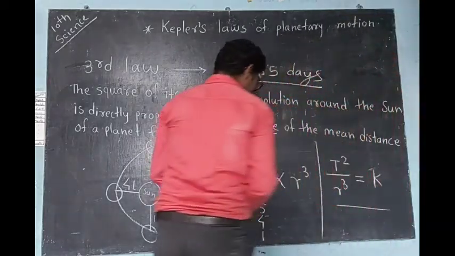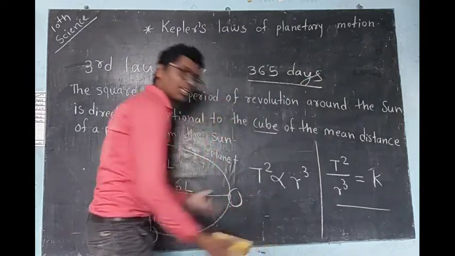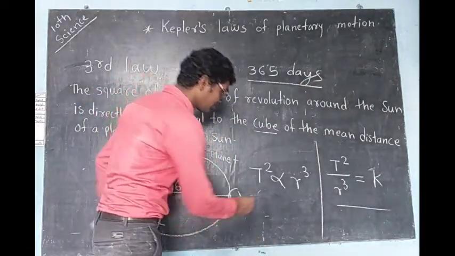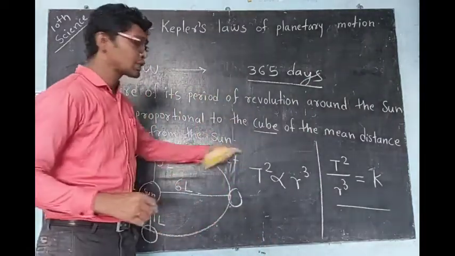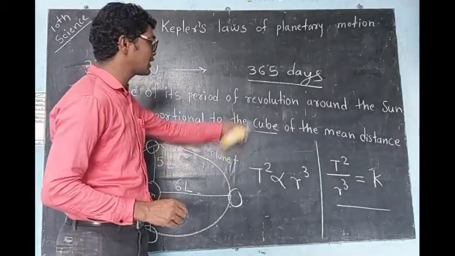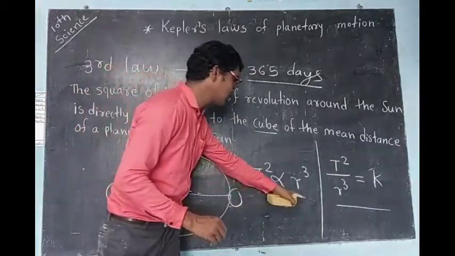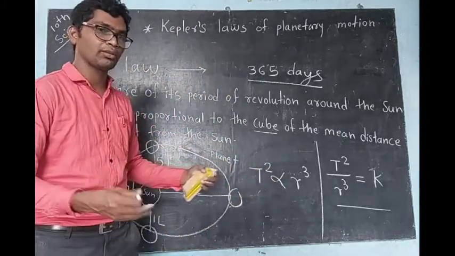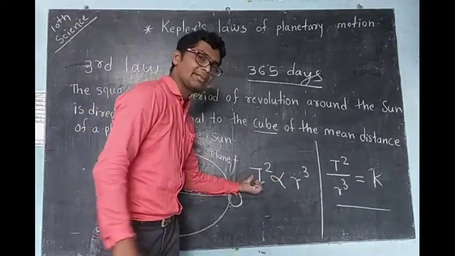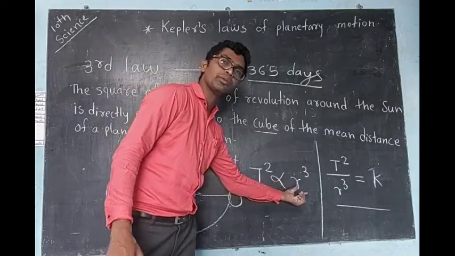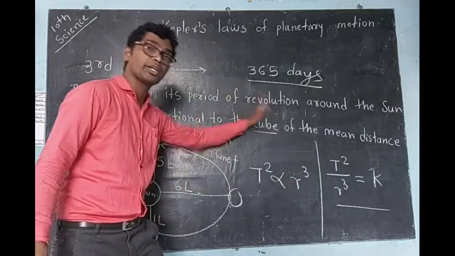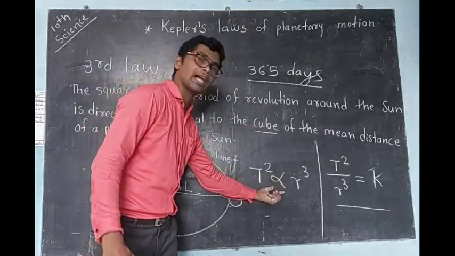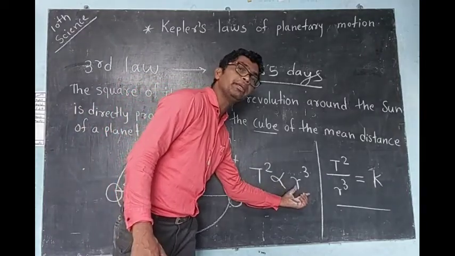So this is Kepler's third law explained. Time squared, suppose we are taking time in days and the distance in lakh kilometer. Time is always directly proportional to the mean distance.